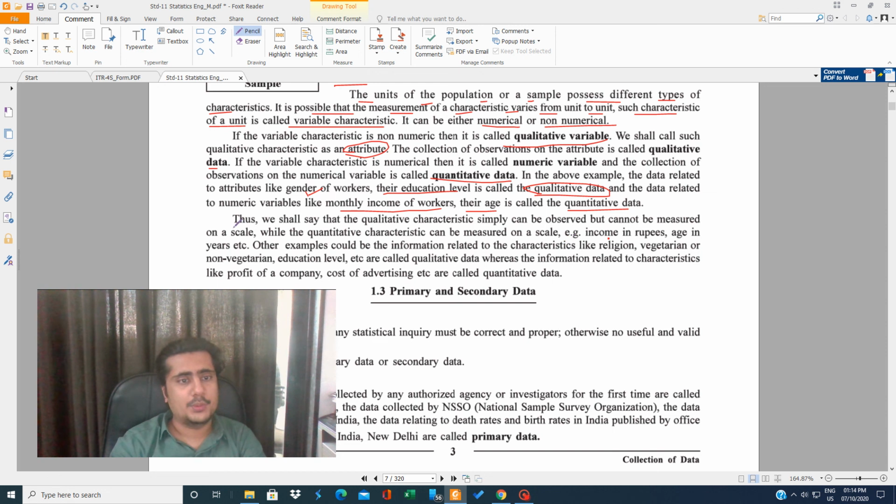Example: income in rupees, age in years. Other examples could be information related to characteristics like religion, vegetarian or non-vegetarian, education, which are called qualitative data. Whereas information related to characteristics like profit of a company, cost of advertising is called quantitative data. So these are examples of quantitative and qualitative data, so that you can understand which is known as quantitative and which is known as qualitative. Okay.